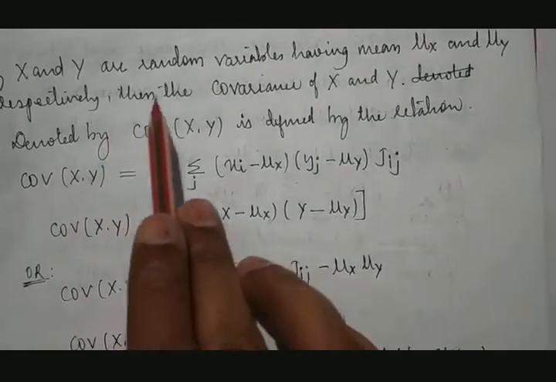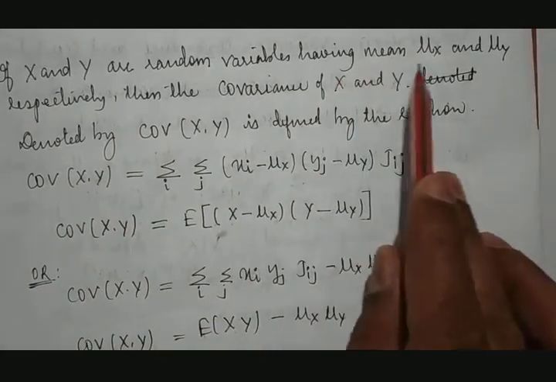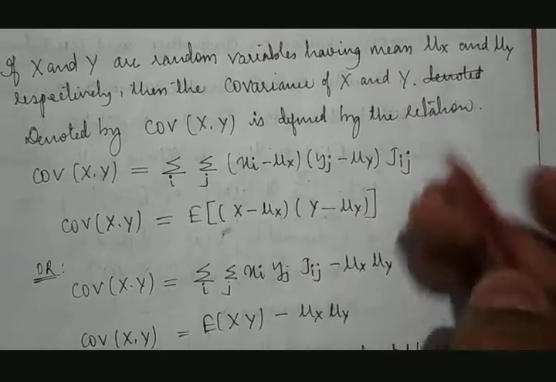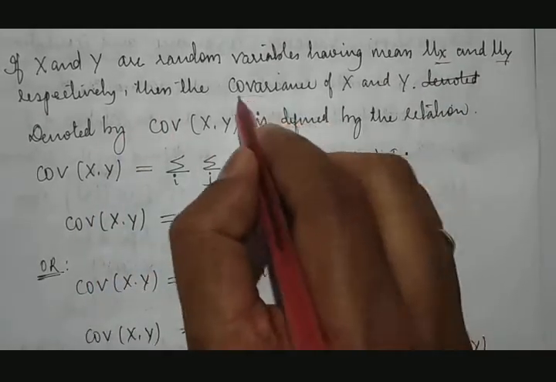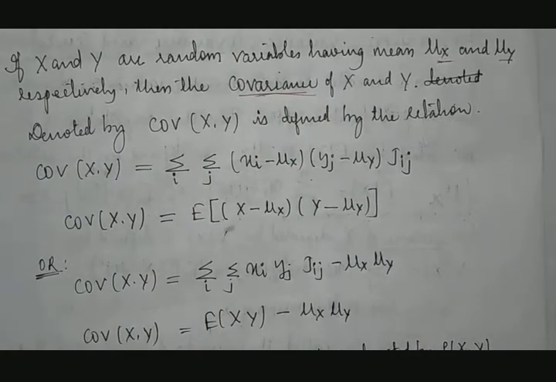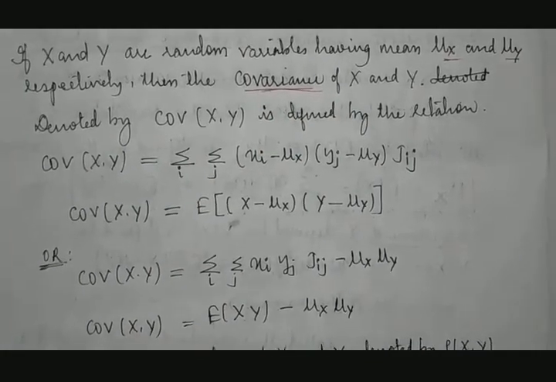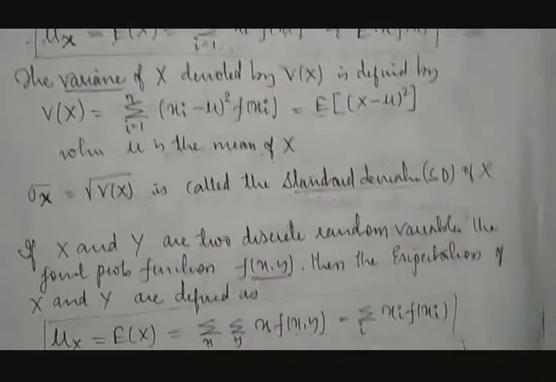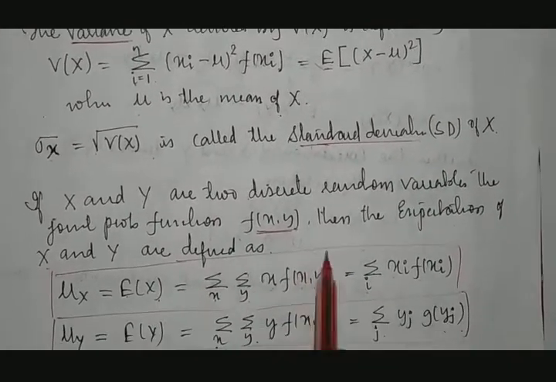Then if x and y are random variables having mean mu x and mu y respectively, then the covariance, this is all about getting expectation and variance. Fine.